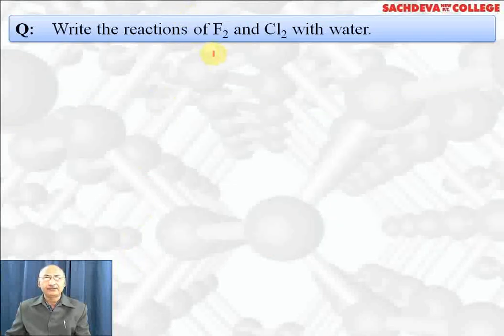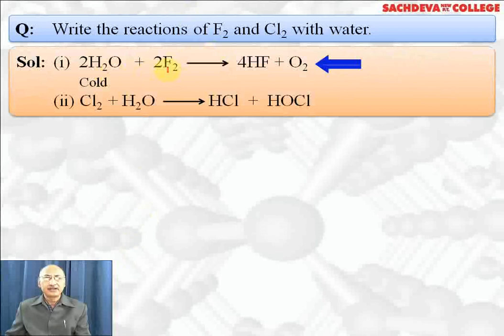Write the reaction of F2 and Cl2 with water. Cold water reacts with fluorine to form HF and oxygen, which shows fluorine is stronger oxidizing agent than oxygen. If hot water is used here, we will get 3H2O plus 3F2 gives 6HF plus O3. That is ozone is formed. So in hot water it liberates ozone, in cold water it liberates oxygen. Chlorine will react with water to form HCl and HOCl, hypochlorous acid, and that is why chlorine water loses its color after some time because it changes to HCl and HOCl which are colorless.